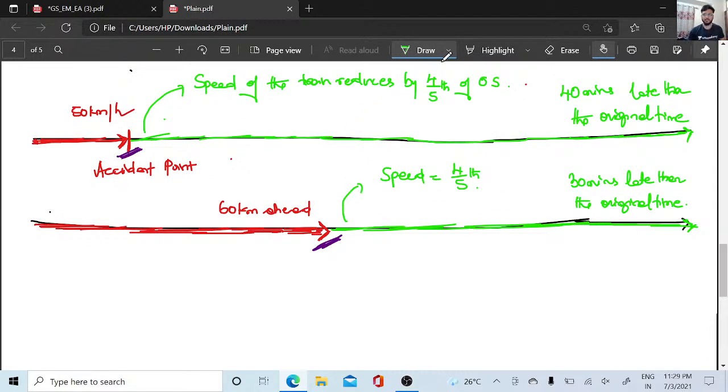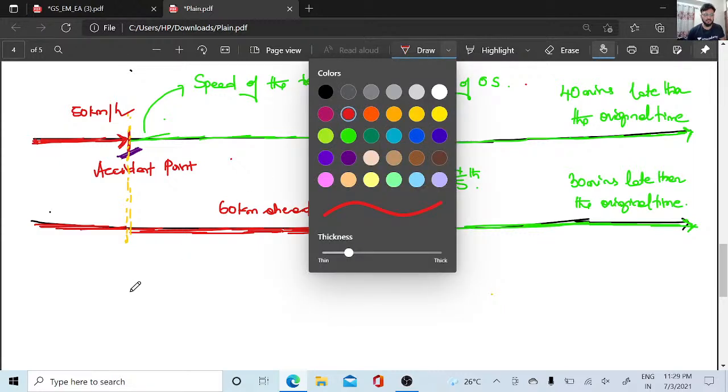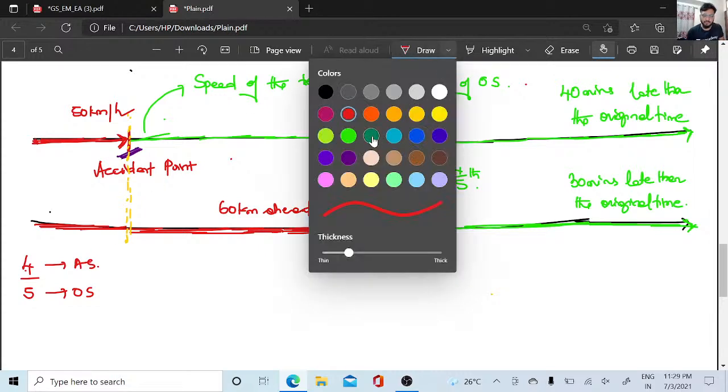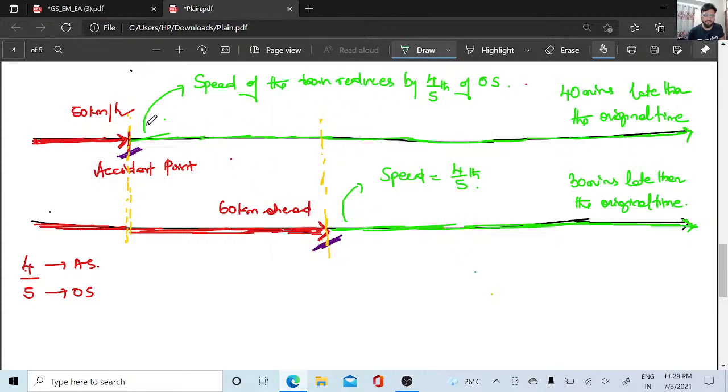Now see here clearly, people. I'm using a different color pen. If I clearly divide this whole segment, I'm getting three parts. And they have given 4/5 of the original speed. In my speed-time lecture I told you, this will be the original speed, and this is the actual speed after the accident.